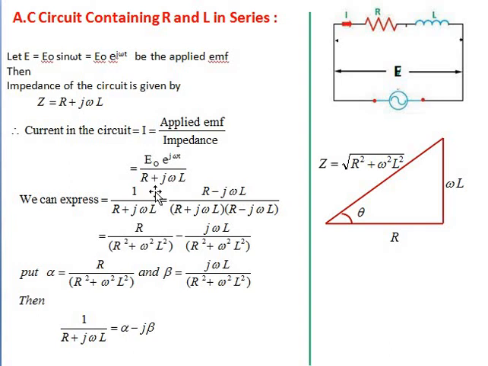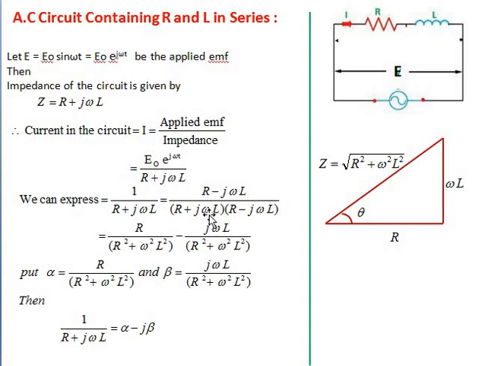Okay, so we can express now 1 by R plus j omega L, we are changing something here. What are we changing? We are multiplying and dividing it by R minus j omega L, dear students. So when it is multiplied and divided by R minus j omega L, what remains in the denominator? R plus j omega L into R minus j omega L. So A plus B, A minus B is equal to A square minus B square. That term you already know.